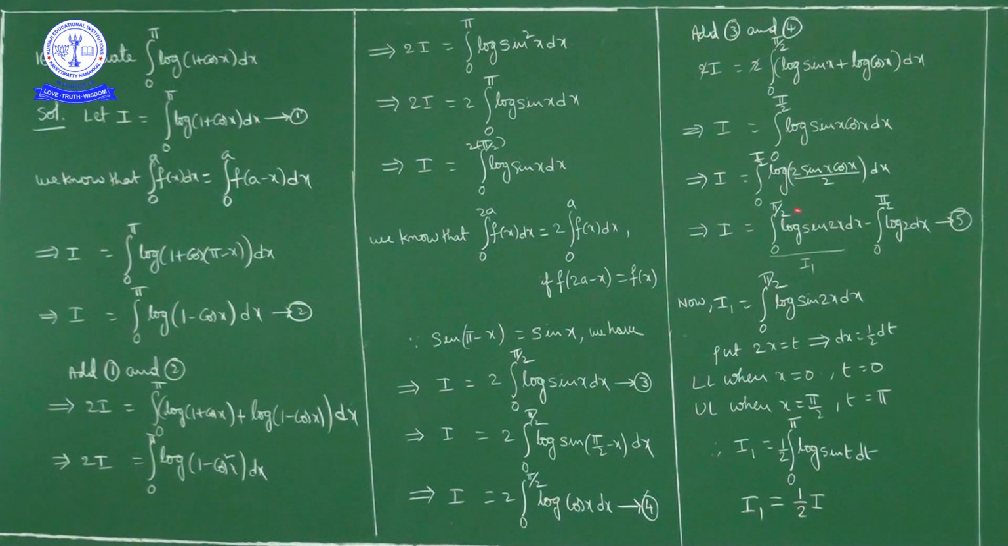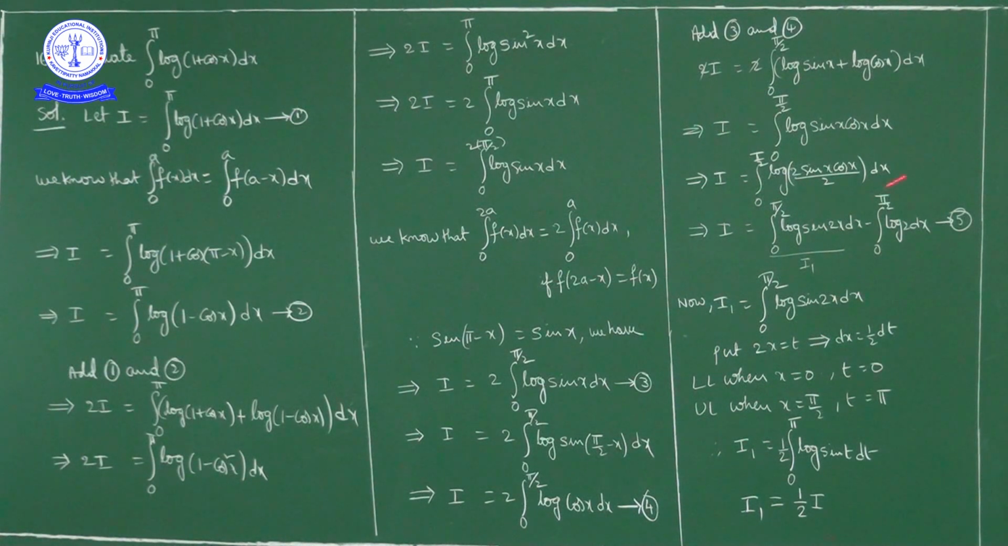Now I'll calculate this part I1 separately. I'll mark this equation as 5. What is I1? I1 is equal to integral 0 to pi by 2 log of sin 2x dx. Now I'll put this 2x as some other variable t. 2x is equal to t, so 2 dx is equal to dt. So dx is equal to 1 by 2 dt.